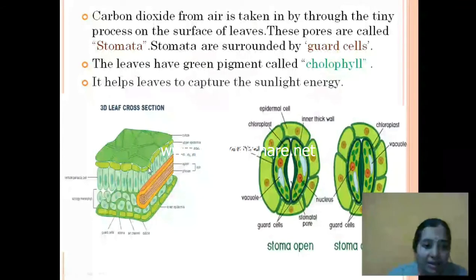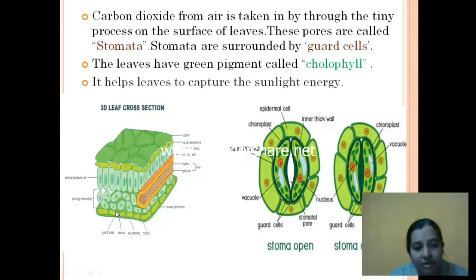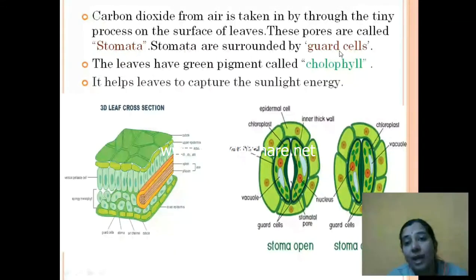This is your 3D structure of your leaf. And here, can you see these gaps here? Yes. This is your stomata. This is how it looks zoomed in. Then, stomata are surrounded by guard cells. So, this is your stomata. And can you see these bean-like structures here? 1 and 2. Yes, they are called your guard cells.